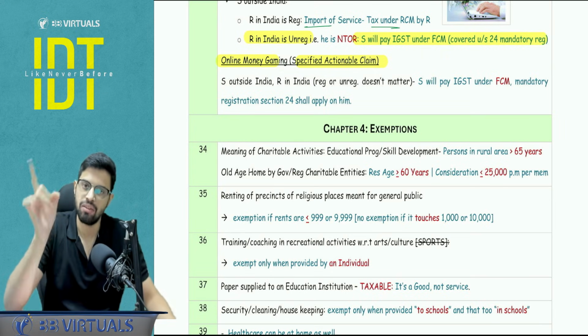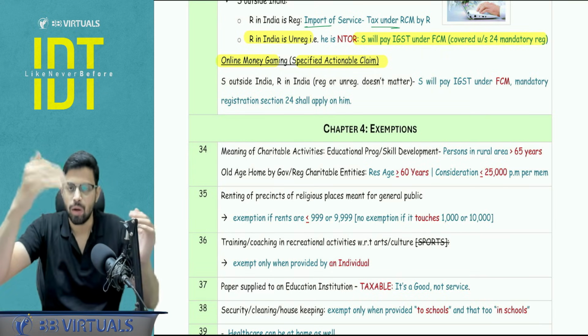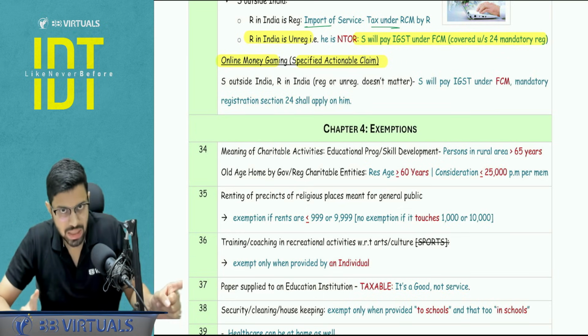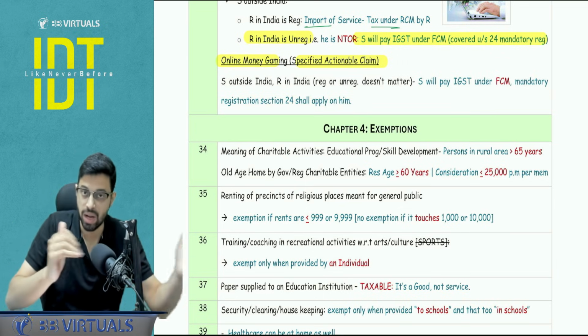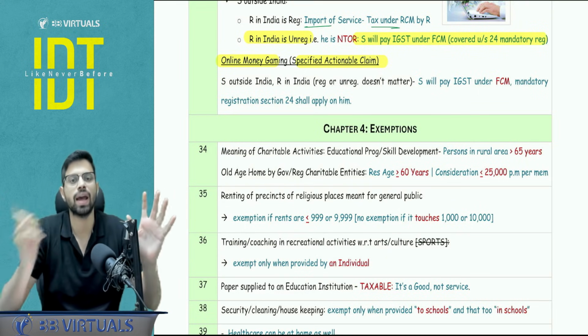Section 14A will apply. FCM will apply. IGST has to be paid under forward charge mechanism. Now in both the cases, simplified registration scheme is applicable. That is, they don't have to take state-wise registration. They have to take simplified registration, single registration for the entire country.